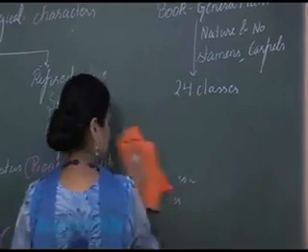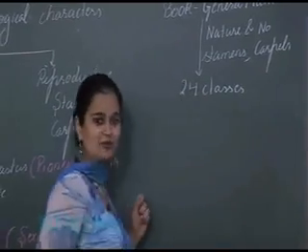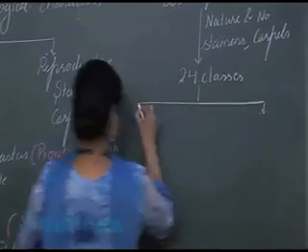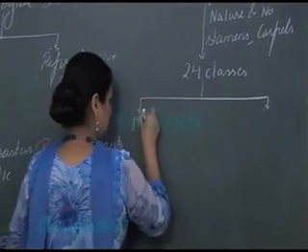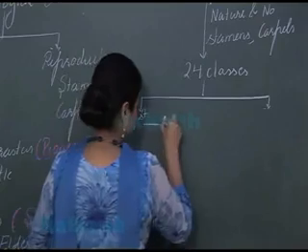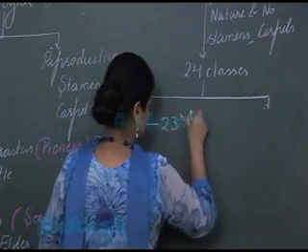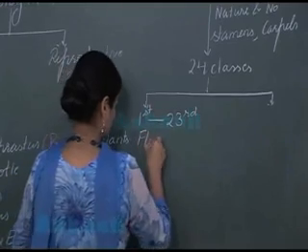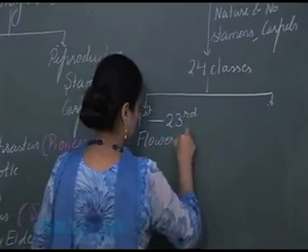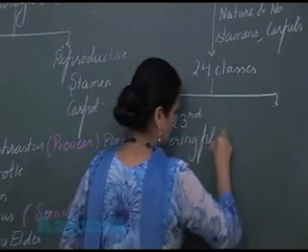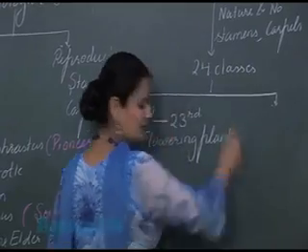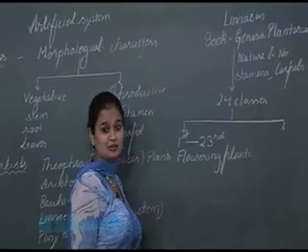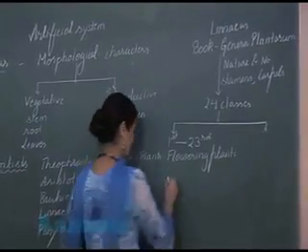नाउ दिस 24 क्लासेस, ये जो 24 क्लासेस है, इसमें से फर्स्ट से लेकर 23rd क्लास तक इट रिप्रेजेंट्स फ्लावरिंग प्लांट्स. Yes, 23 classes are for flowering plants, and this group which possess flowering plants is known as Phanerogamia.